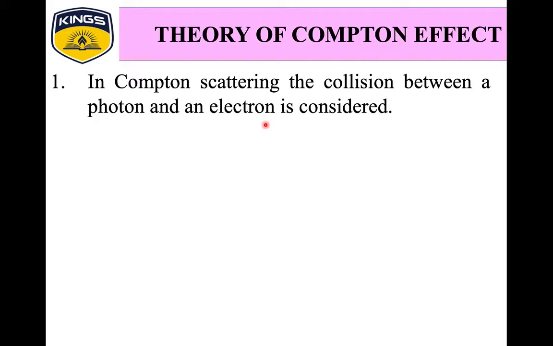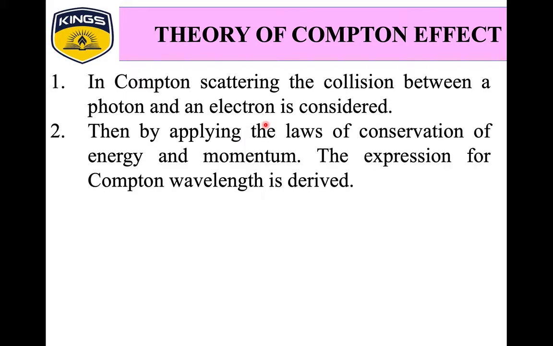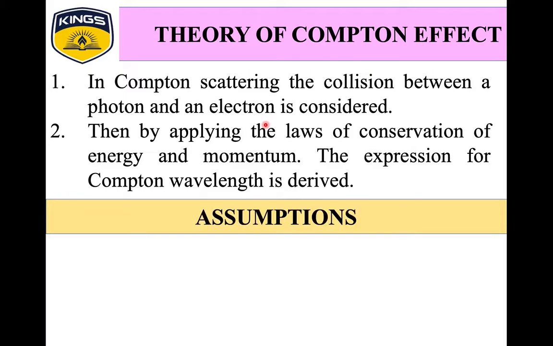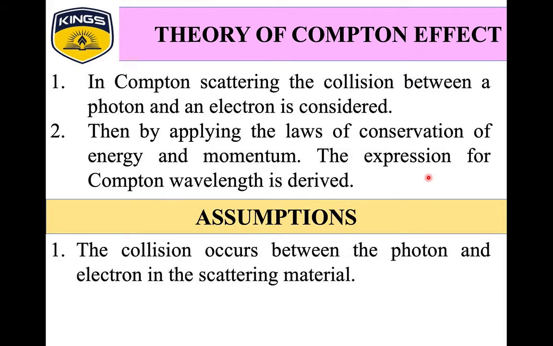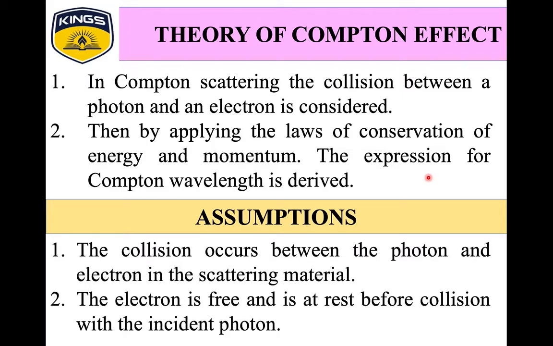So, while explaining the theory, Compton scattering is the collision between the photon and electron, which is to be considered. By applying the law of conservation of energy and momentum, the expression for Compton wavelength is derived. Here we have to make two assumptions: the collision occurs between the photon and the electron, and the electron is free and is at rest before collision with the incident photon.